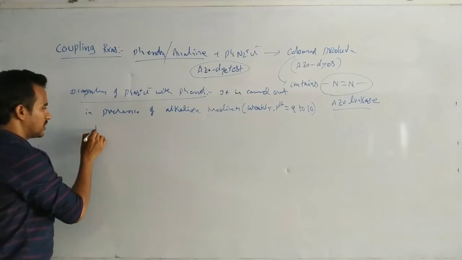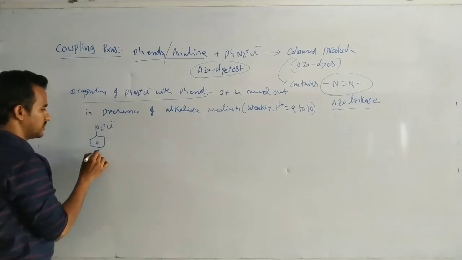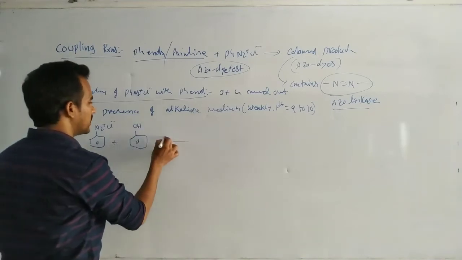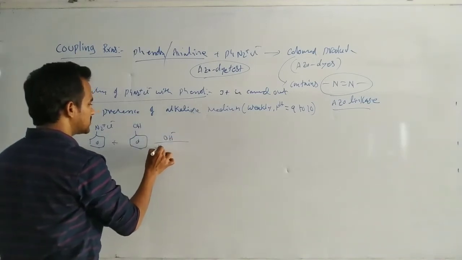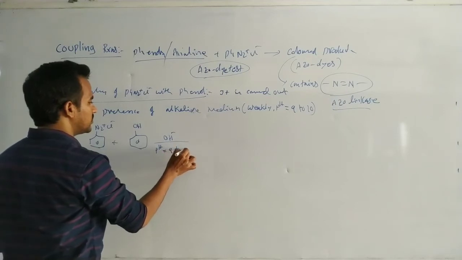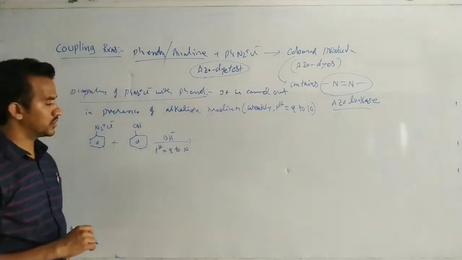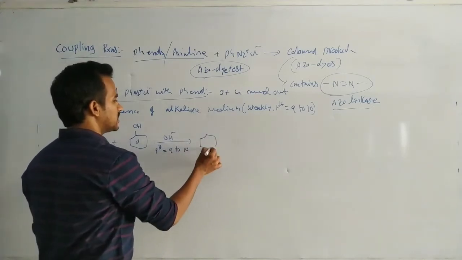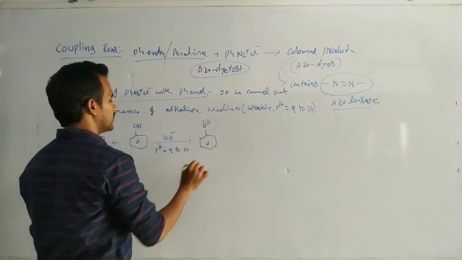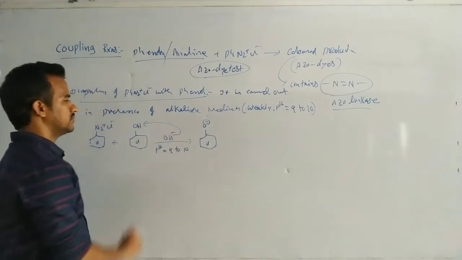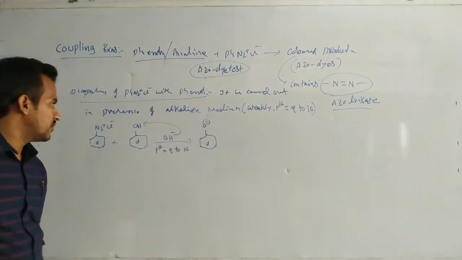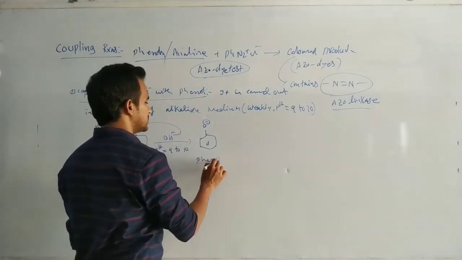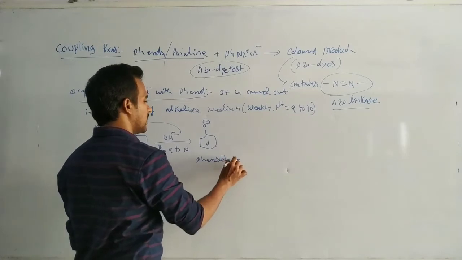See this one. This is benzene diazonium salt, PhN2+. Now this one reacts with phenol in basic medium. The pH must be between 9 to 10, weakly basic medium. Weakly basic medium means that the base removes the proton from the phenol. So this is a phenoxide ion.